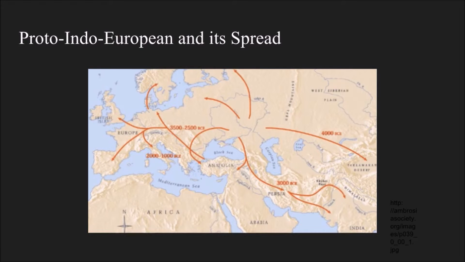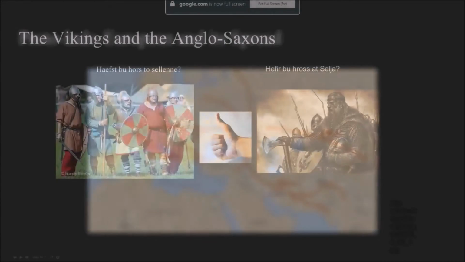The widespread distribution of languages that descended from Proto-Indo-European suggests that the speakers of this language somehow spread their language over large areas. There are two main theories as to how Proto-Indo-European speakers spread their language. The first is that they conquered their neighbors, spreading their language in that way, or that they moved around looking for better farmland, bringing their language with them and spreading it in that way.